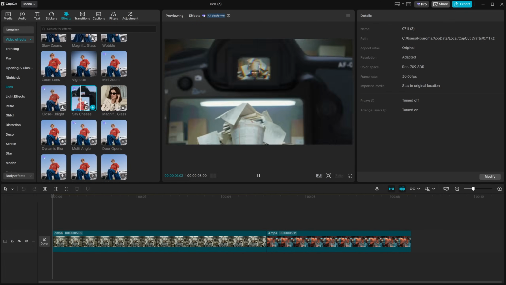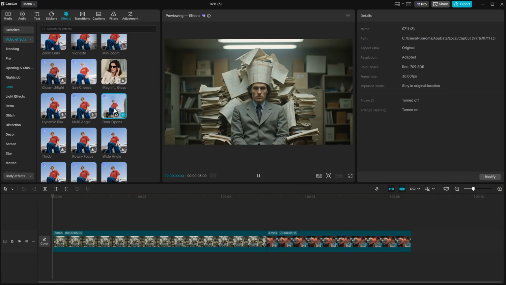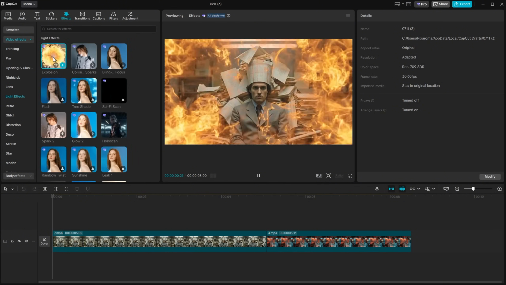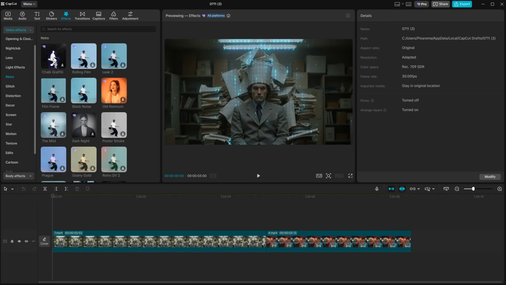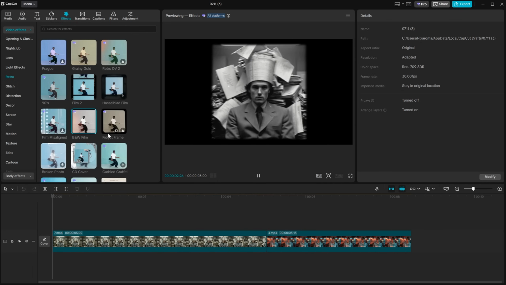You can also apply these effects to photos, which lets you add movement and make them more dynamic. Look how interesting this one is. There are all kinds of light effects and animations. I haven't seen any other video editor that has so many easy-to-use templates with complex animations like this.